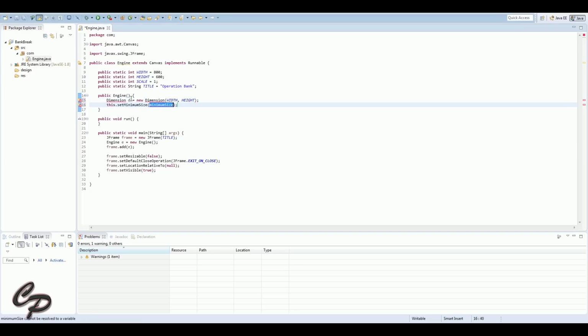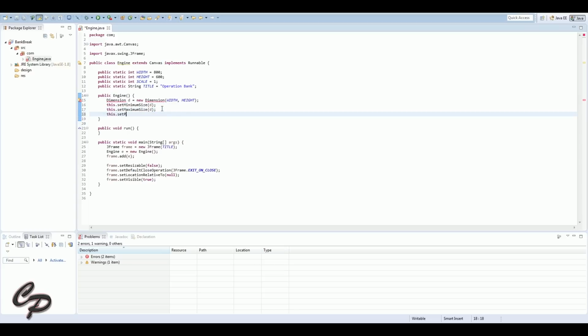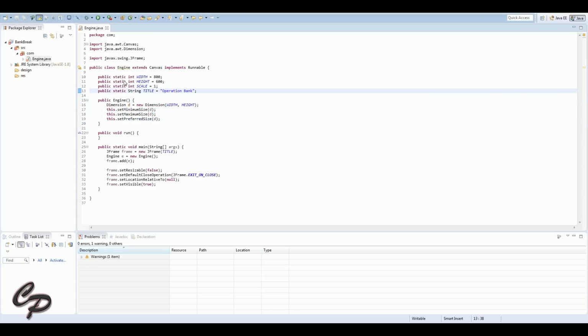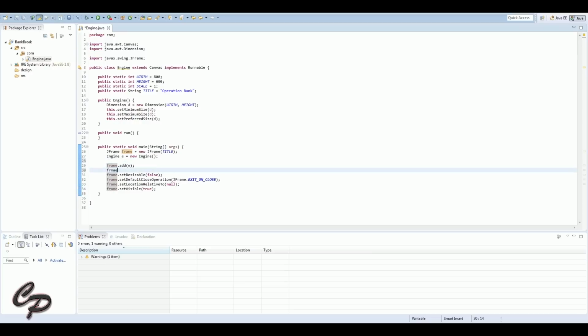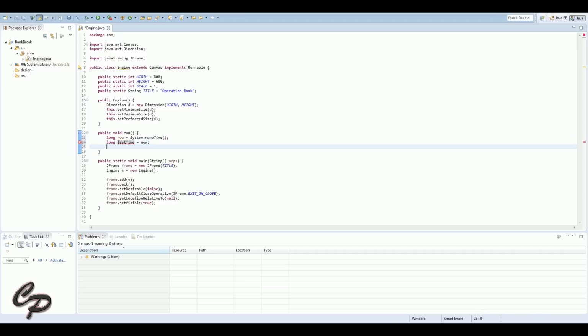And you can also see we've set some stuff up in frame, like setting it resizable, the default, setting resizable to false. Default close operation. That means when you close it, it will close the game as well, so it shuts all the game down. The location relative to null, that just means it centers it in the middle of the screen, and then we set it visible as well. And finally we'll pack it as well. And that just sets the dimensions that we've set in the constructor there at the top. That just sets them up so that we can have the window at the size we want it.